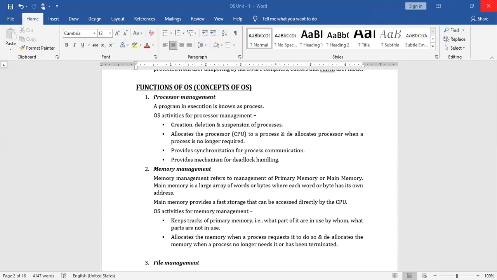Okay, the context where you are supposed to address. Now, it provides synchronization for process communication. As I told you, in many situations one process may want to communicate with another process. In that case, synchronization plays an important role. So process synchronization is also done by the operating system itself, and it provides the mechanism for deadlock handling.